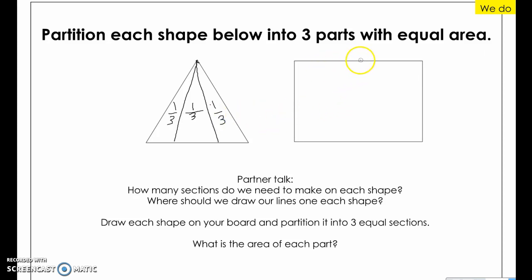Alright, same thing over here. I'm not going to split it exactly in the middle because that would make 2 sections. So I need to come over from the middle a little bit here and draw a line down, and then over here and draw a line down. Each section would be 1/3 of the whole. So the area of each part is 1/3.